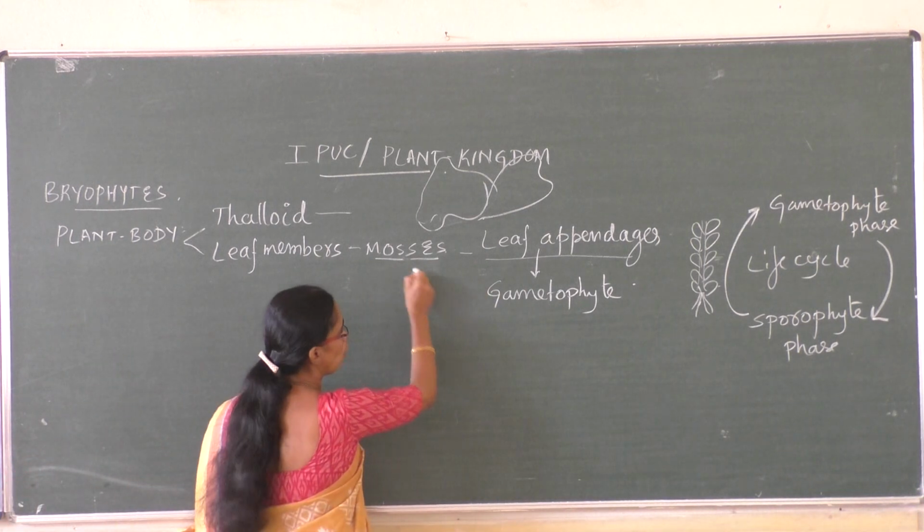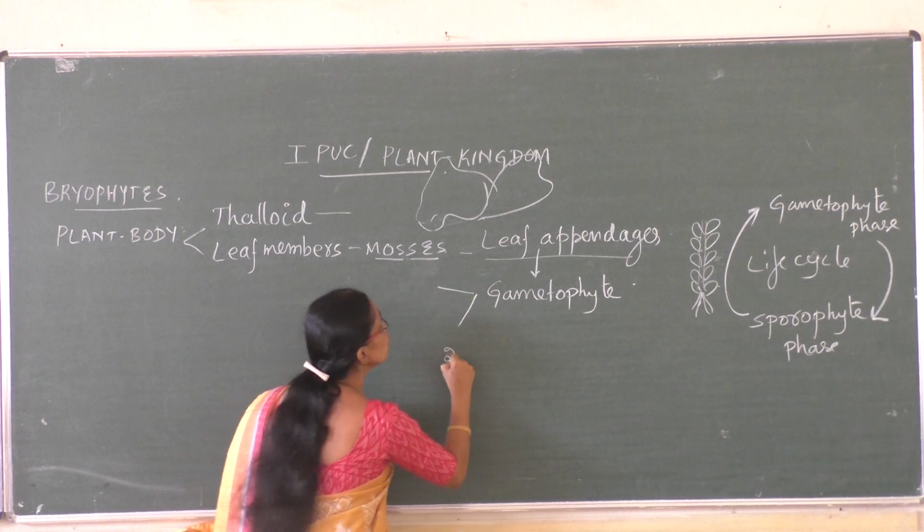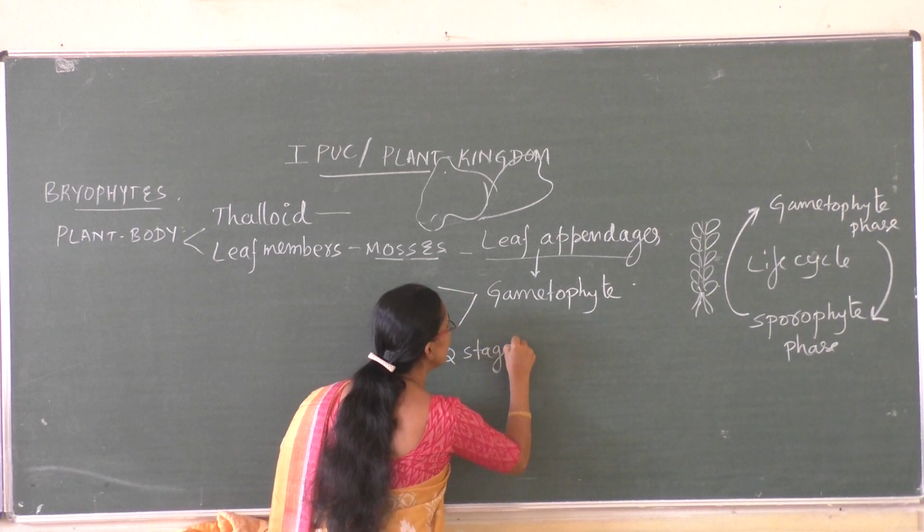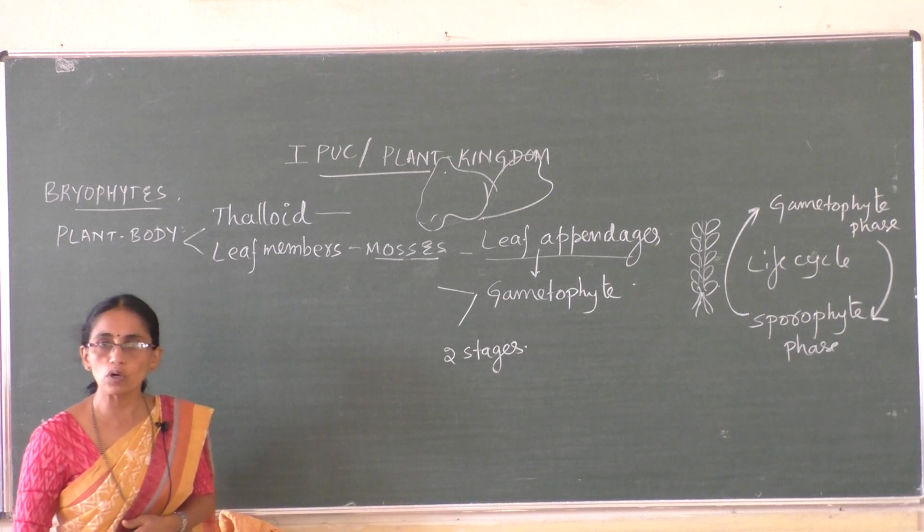The gametophyte in the case of mosses consists of two stages. One stage is called the protonema stage, and another stage is called the leafy stage. In all bryophytes, the plant body is gametophyte.